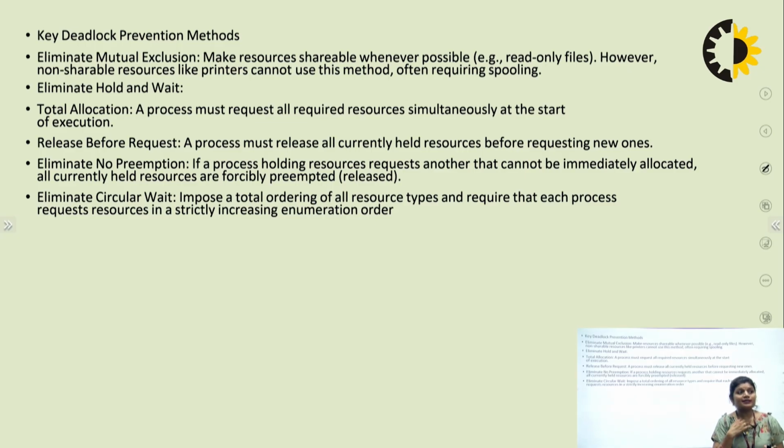The second thing is hold and wait. Eliminate the hold and wait condition. How? Total allocation. A process must request all required resources simultaneously at the start of execution. If the process states in advance which resources it wants before starting execution, then the hold and wait condition never occurs. Third one is release before request.